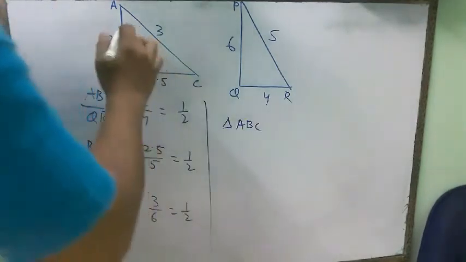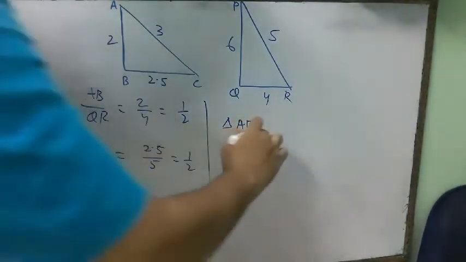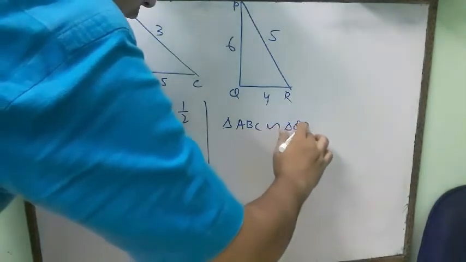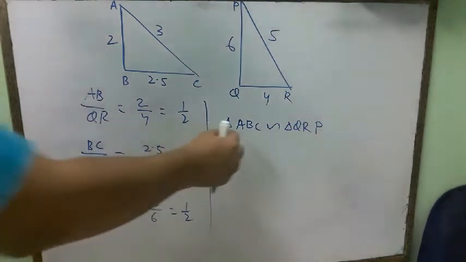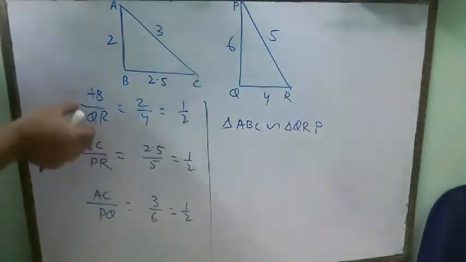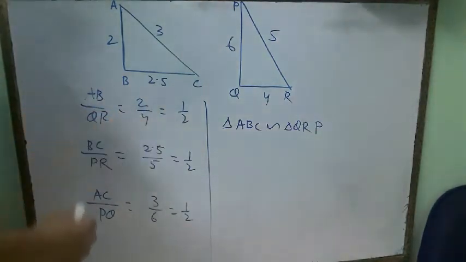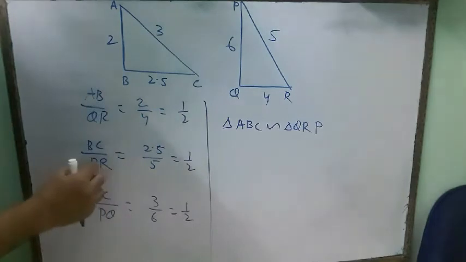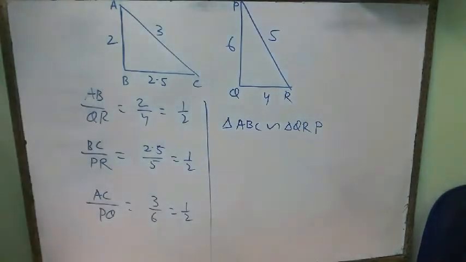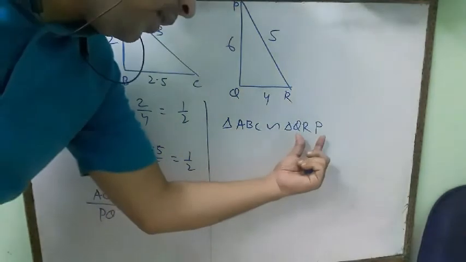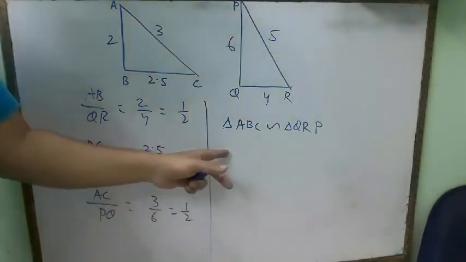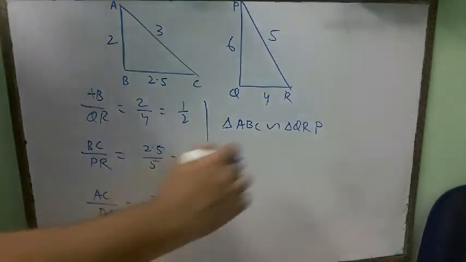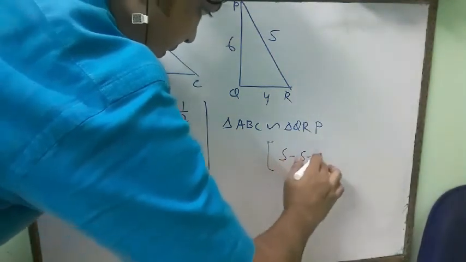ABC. First of all, I have written triangle ABC similar to triangle QRP, so that AB divided by QR is equal to 1 by 2. BC divided by RP is equal to 1 by 2. And now AC divided by QP, that is equal to this one. This is the correct naming process through which we can say that triangle ABC is similar to triangle QRP. The criteria will be SSS.